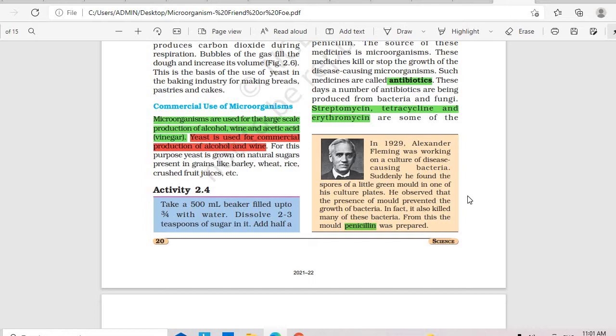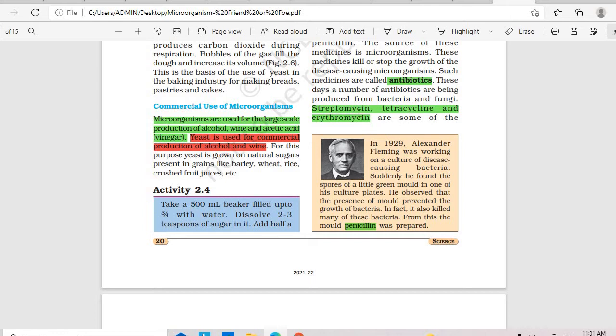So whenever the term antibiotics comes to your mind, you have to say it is by Alexander Fleming, who discovered it in the year 1929. These antibiotics are substances derived from living organisms to act against living organisms, right? Nowadays, when you are sick, the doctor prescribes you antibiotics, and it's a 3-day course or 5-day course, and based on the doctor's advice we all follow that, right?